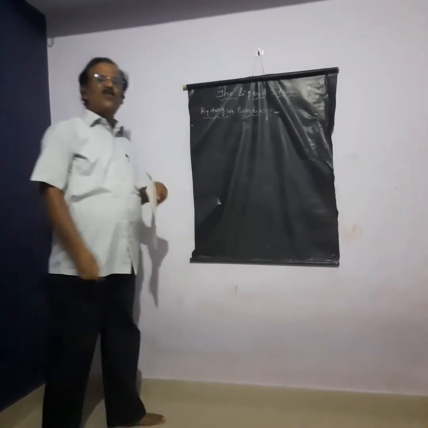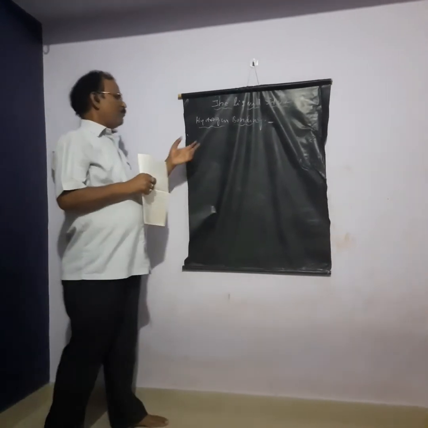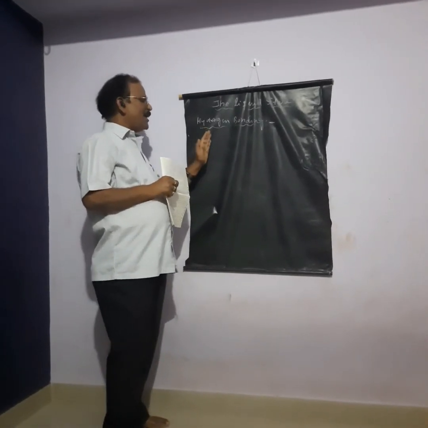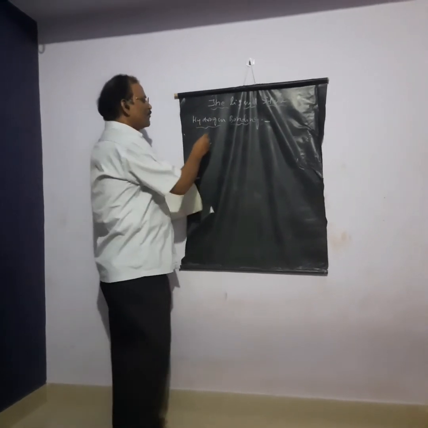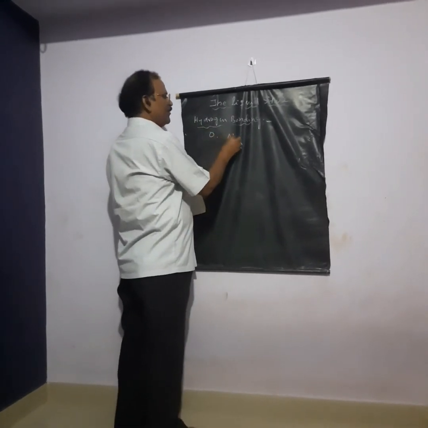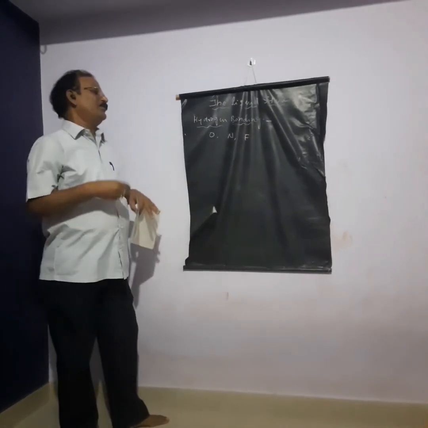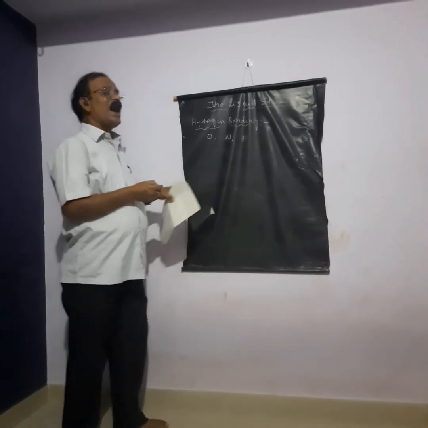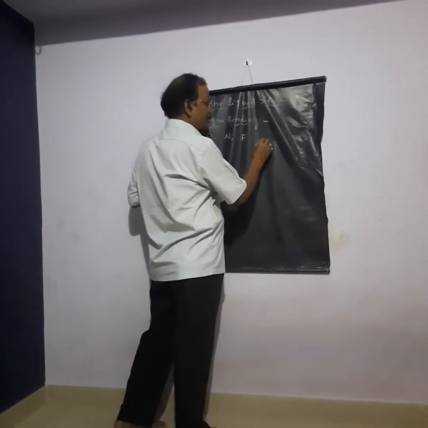So this hydrogen bonding arises in molecules where the bonding takes place between a highly electronegative atom like oxygen, nitrogen, fluorine, etc., and a more electropositive hydrogen atom.